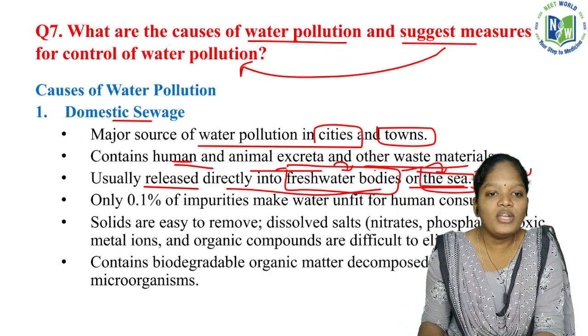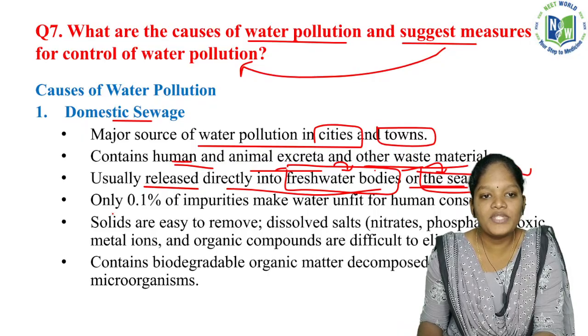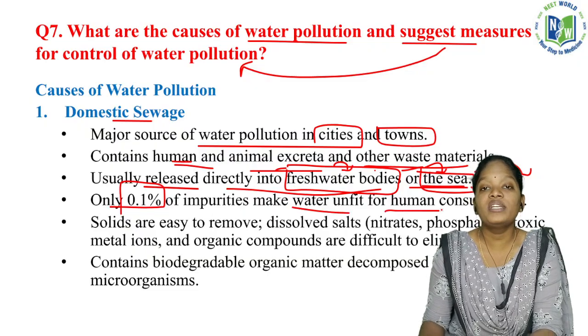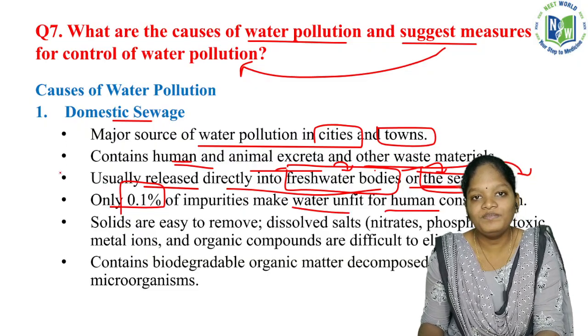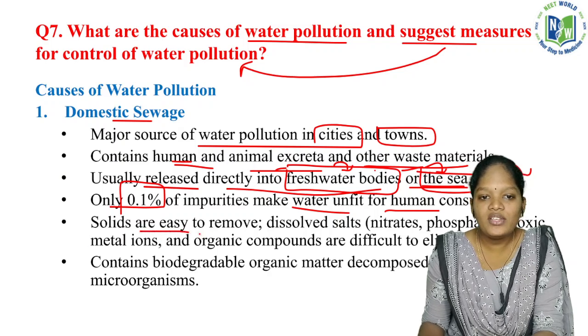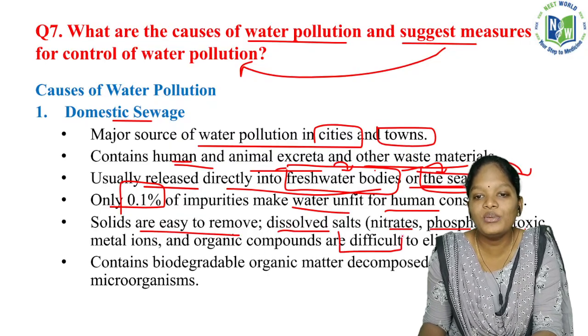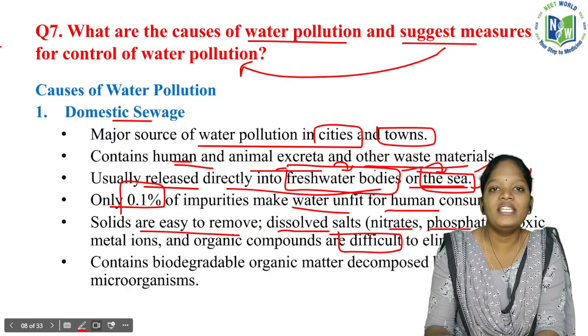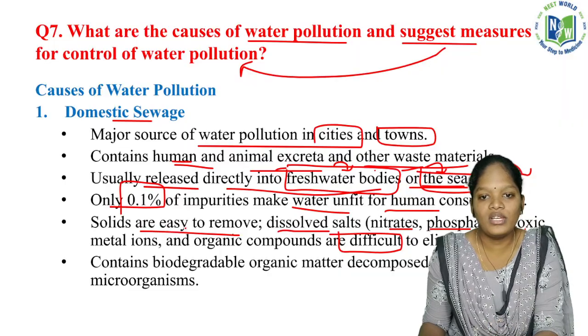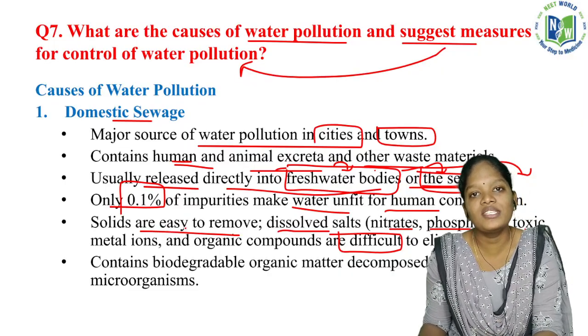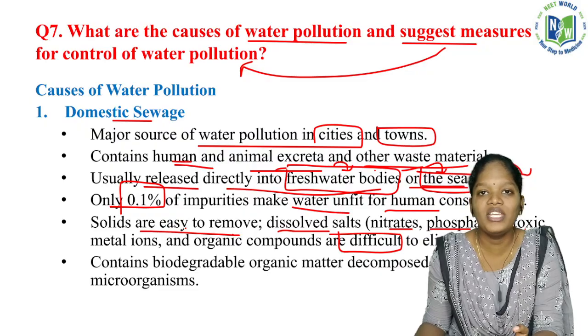See, only 0.1 point of impurities makes water unfit for human consumption. But now the impurities will be more than 0.1. Solids are easy to remove, but dissolved salts, nitrates, phosphates, toxic metal ions and organic compounds are difficult to eliminate. If it is a solid, we can easily filter all those solid materials. If it is dissolved in the water body, how can we remove it? It will be very difficult to eliminate.